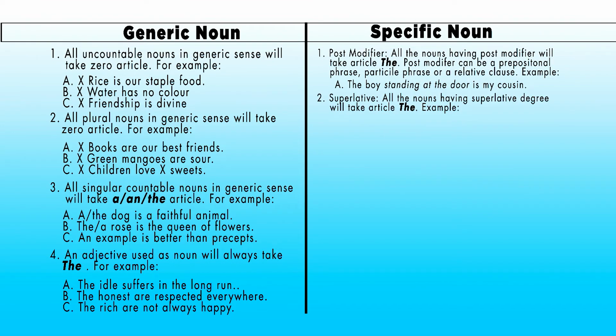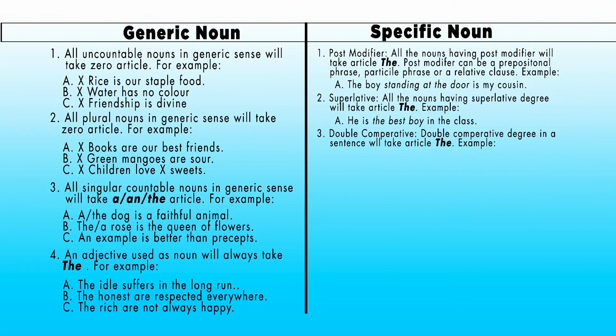Now come to idea number two, superlative. You all know what a superlative degree is. So all the nouns having a superlative degree will take article the. For example, he is the best boy in the class. Here the word boy has a superlative degree, best. That is why here you have to put article the. He is the best boy in the class.